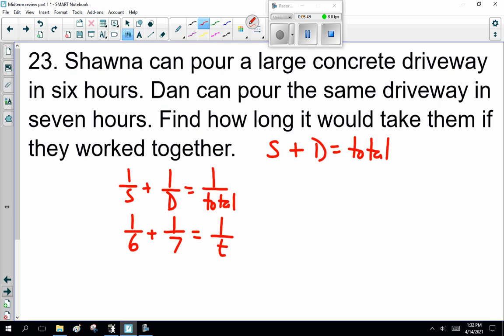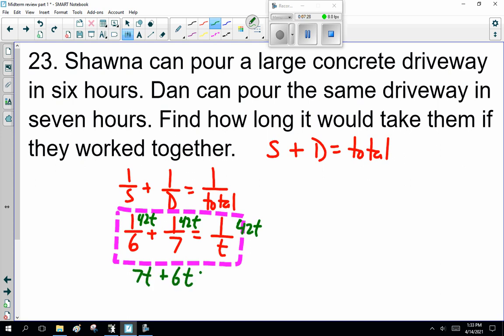Now, as I said, I don't expect you to solve this equation, but you've looked at this enough and you go, oh, 6 and 7 and T, what's the common denominator? So this is as far as I expect you to go, come up with the equation. Now, if I gave you that equation, I expect you to solve it, and I expect you to go, oh yeah, 6 and 7 and T, I would multiply everything by 6 times 7 times T. If you want to impress me, solve it. I'm not going to make you do it. This would be 7t plus 6t equals 42. And that you can solve. I'm not going to take it any further.